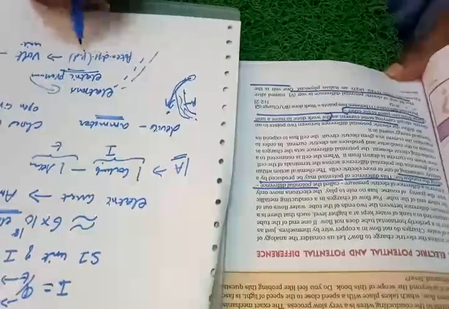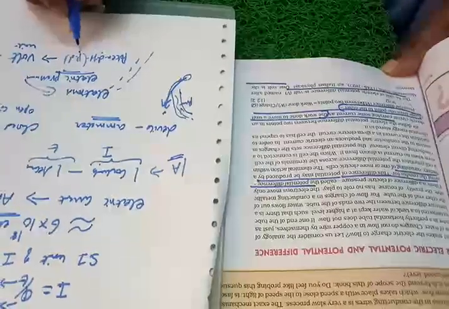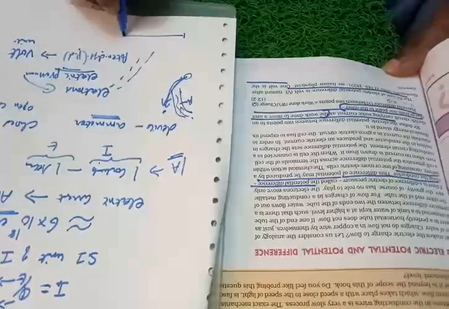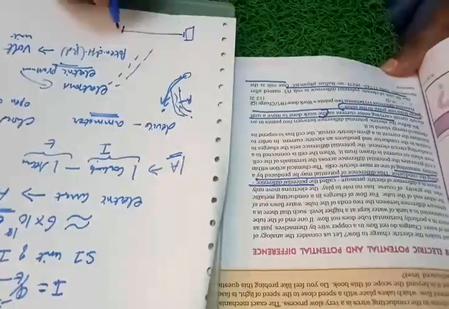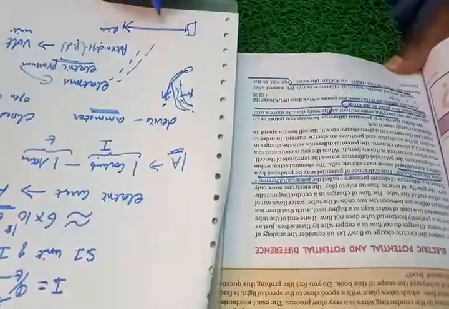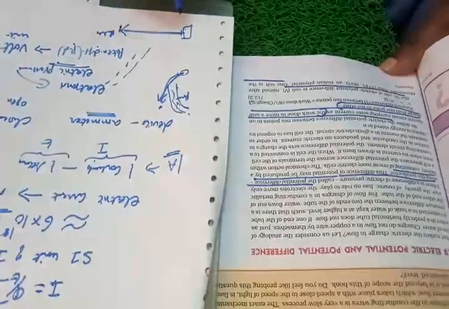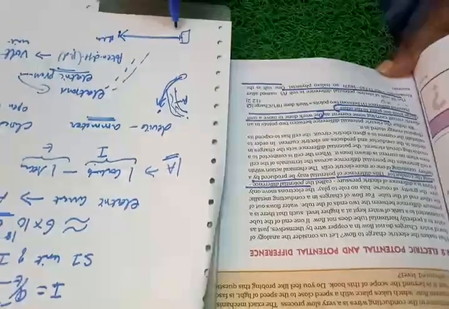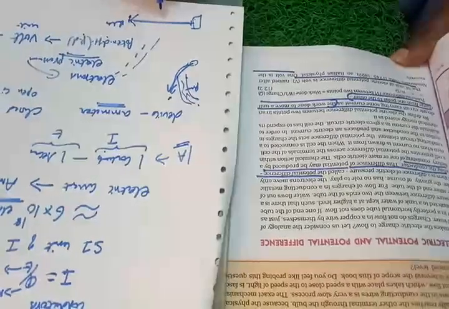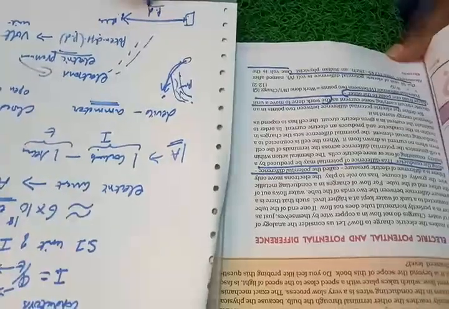Now what do you mean by potential difference? Potential difference is nothing but the work done in moving a unit charge from one place to another. For example, here a switchboard is there, here one bulb is there, the flow of electrons from here to here, the flow of electricity from here to here is called the potential difference. So I can say that it is the work done to move a unit charge from one point to the other. The work done in moving a unit charge from one point to another is called the potential difference.